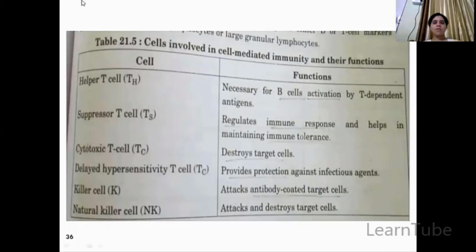So here we will stop. The specific immunity has been covered. In the next lecture, we'll be covering what antigens and antibodies are and their structure in detail.